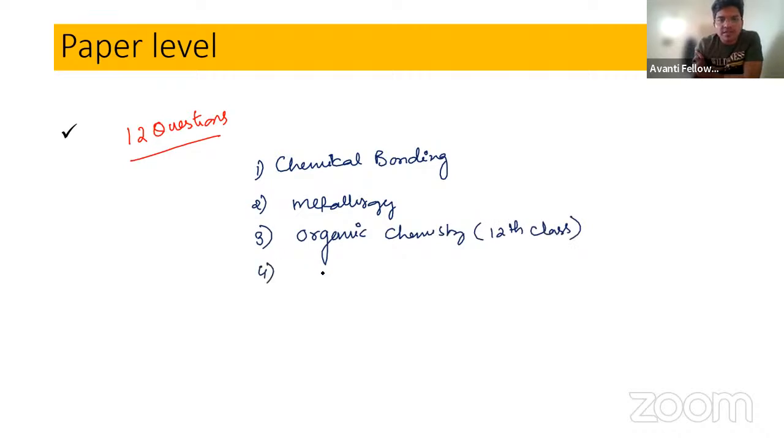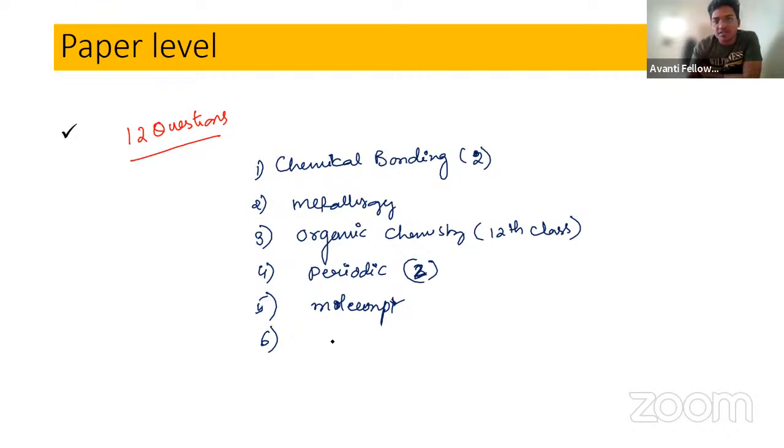And the next is periodic table. 1 question you got, a very easy question. And chemical bonding, 2 questions came, which are very easy. Periodic table, 2 questions came, which are very easy. And the 5th one, mole concept question, easy, but bit lengthy calculations are required. And the 6th one I have observed is electrochemistry plus a tricky question, electrochemistry plus ionic equilibrium, plus a thermodynamics question. All these are a bit trickier, but we can solve these questions.